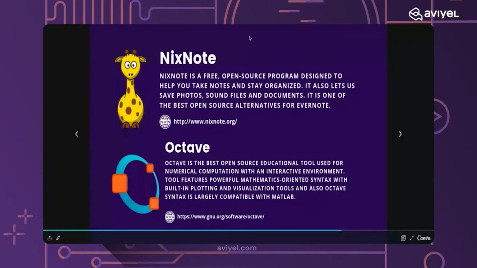So just like that. But there are so many applications that take charge. You have to pay for using many features of the app. But Nextnote gives you all features free. It helps us take notes and make to-do lists. It also gives you a feature to save photos. You can save your photos, sound, files, and documents easily. And it is the best open source alternative to Evernote. So it is very useful for us.